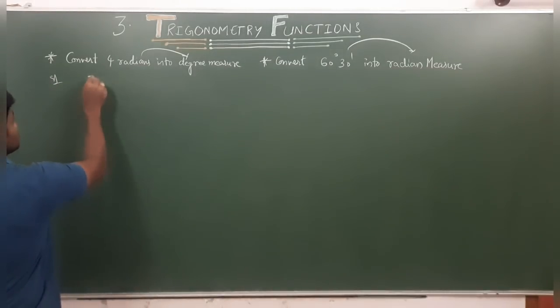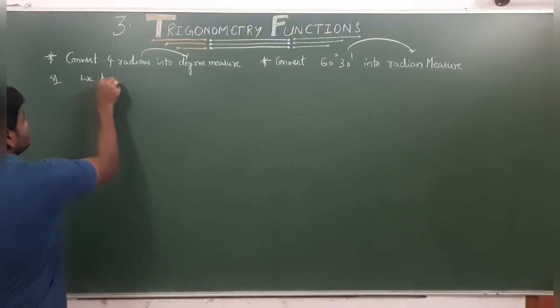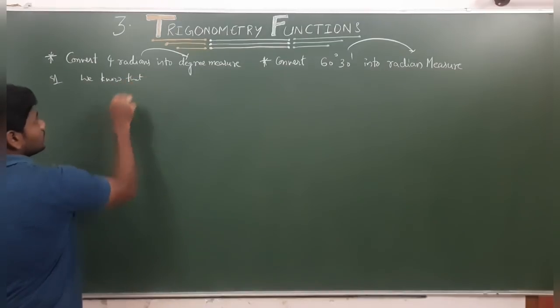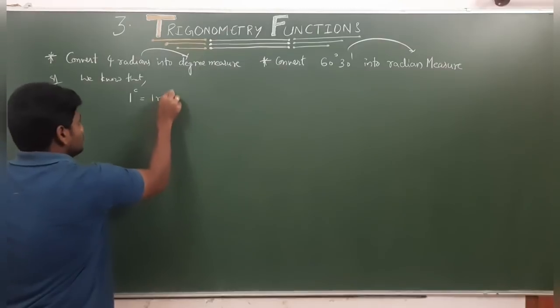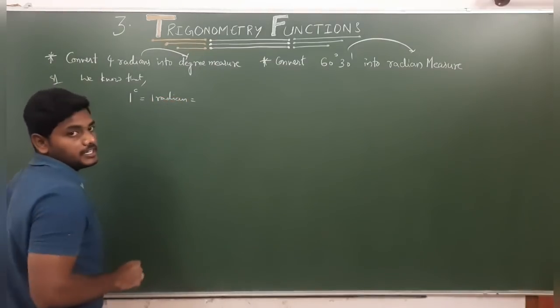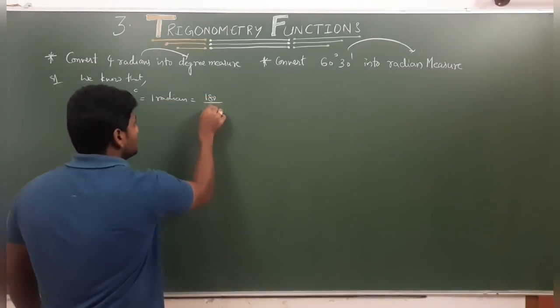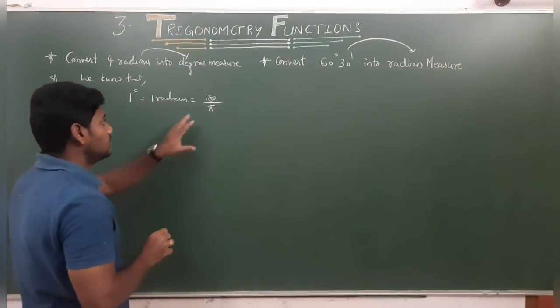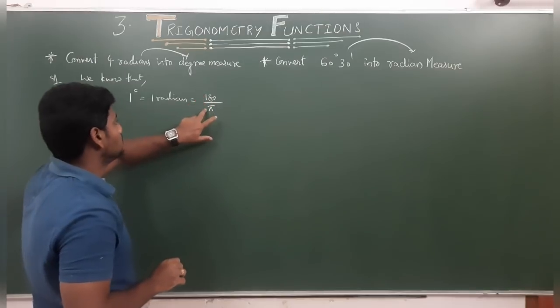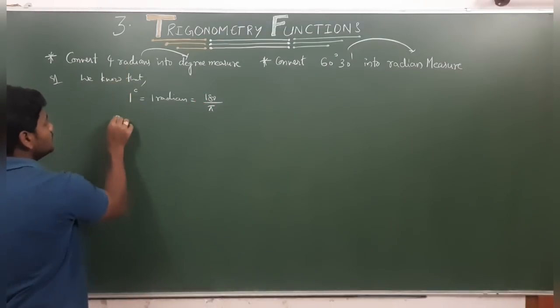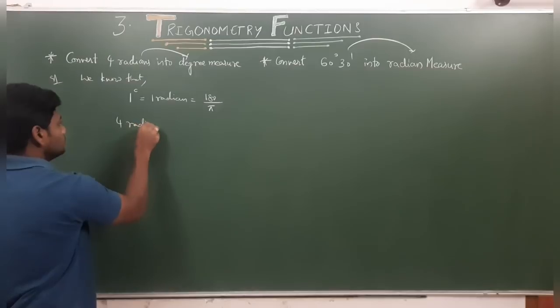See, first, when it comes to this one, we know that 1 radian is equal to how many degrees? Which is 180 by pi, right? 180 by pi. Don't write the simplified value; write only this, 180 by pi. Now, how many radians do we need? We need 4 radians.